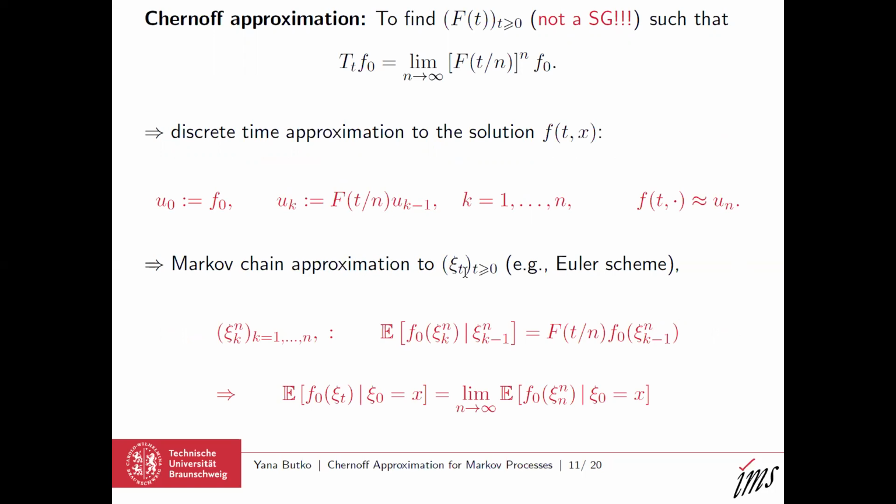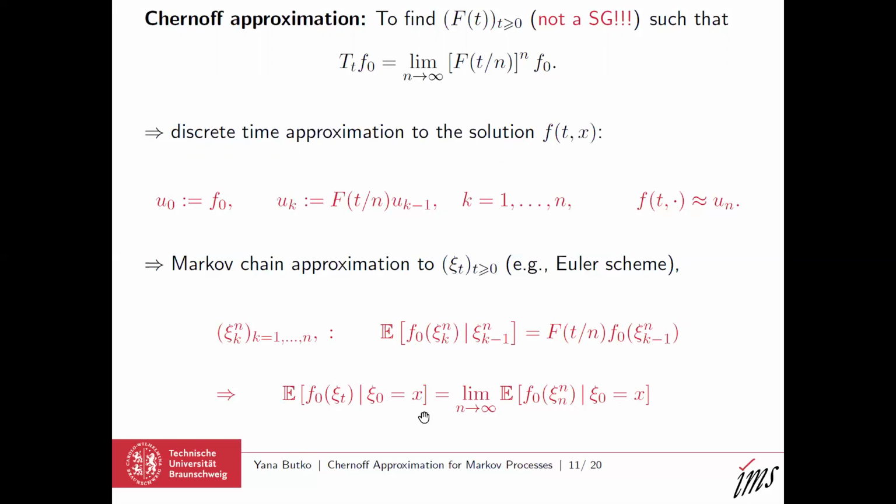Namely, one succeeds in constructing a sequence of random variables such that the following conditional expectations are given in terms of the family of operators F, which are used in this Chernoff approximation formula. Then, using this identity and this identity, I can rewrite the Chernoff approximation in the following way. This is nothing else but just using this identity and the tower property of conditional expectations.